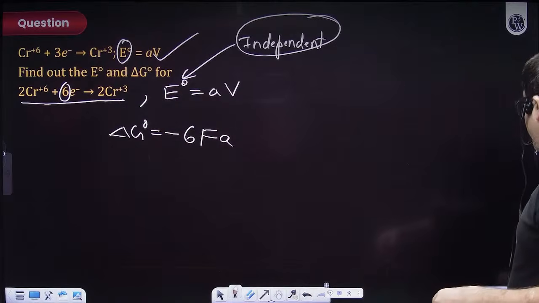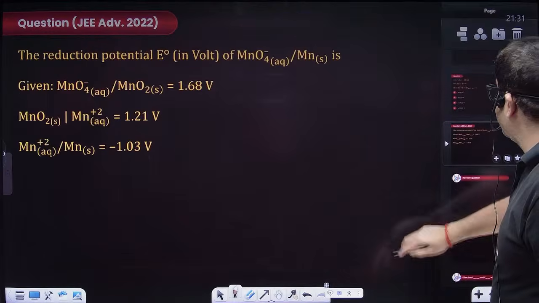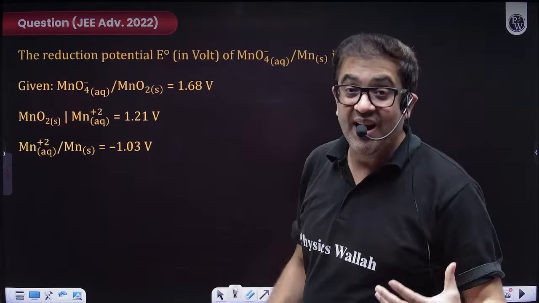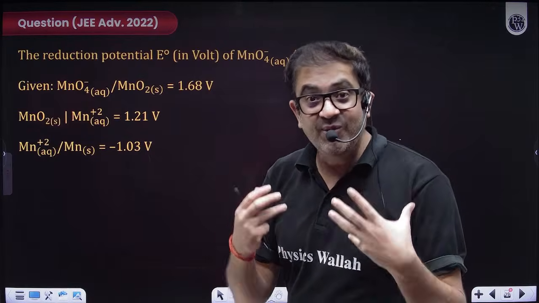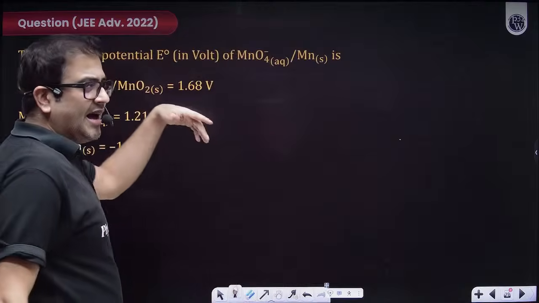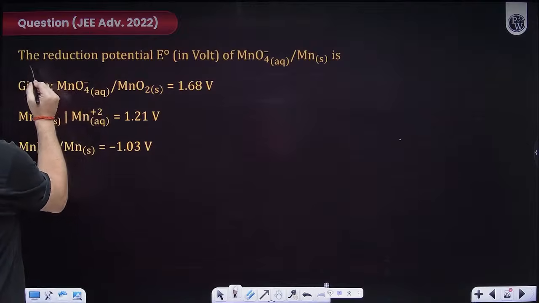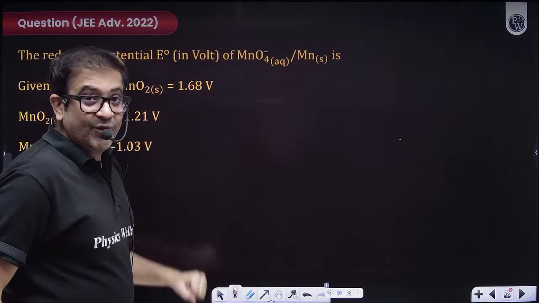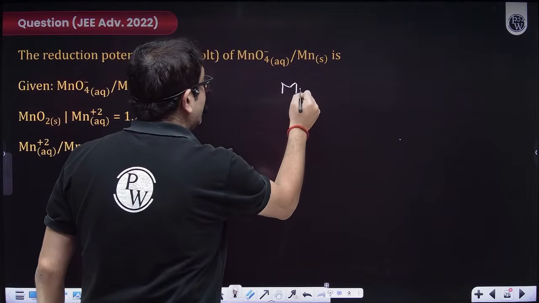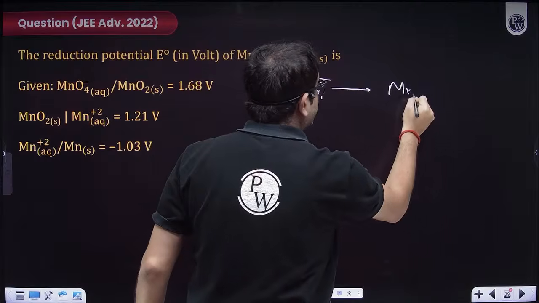Now this is beautifully used by JEE. How? Let us quickly browse to a JEE Advanced question on how to use this idea of intensive and extensive quantity. JEE mains also asks such questions a lot of times. Let us do a good one. The reduction potential of this you have to calculate. That means you have to calculate reduction potential of what? Sir, MnO4 minus changing to Mn solid.